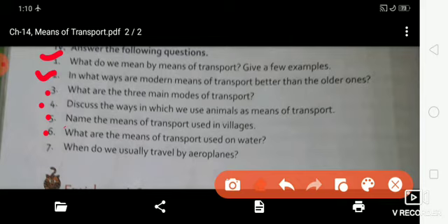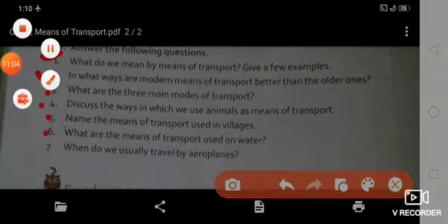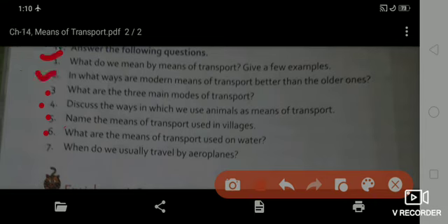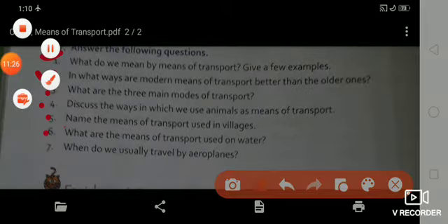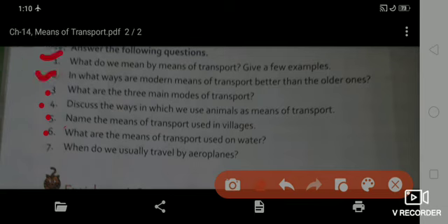The answer is boats, ships and ferries are the means of transport on water. Is that clear? Now seventh one.